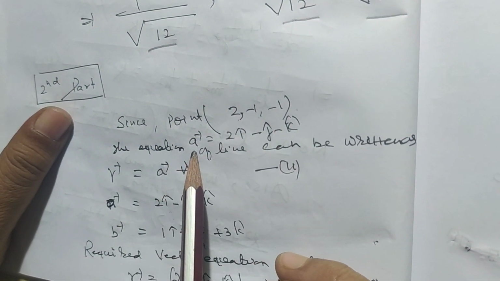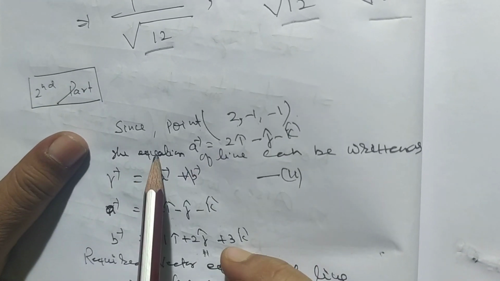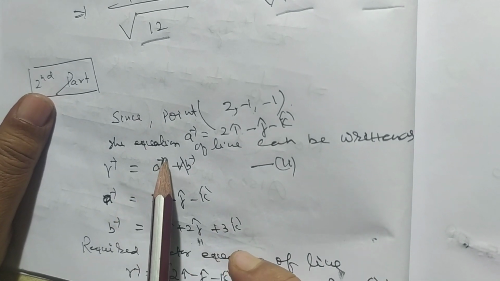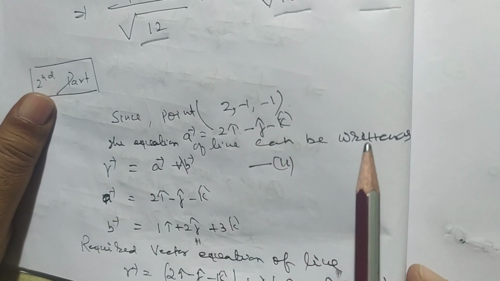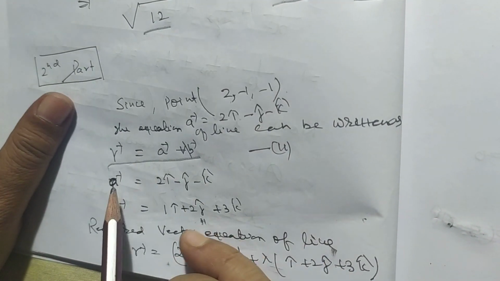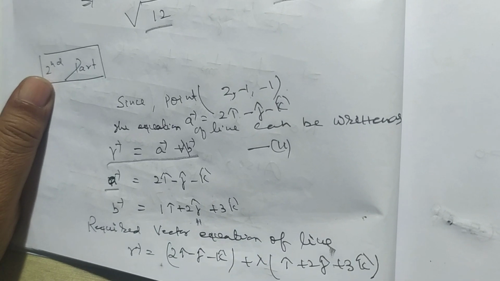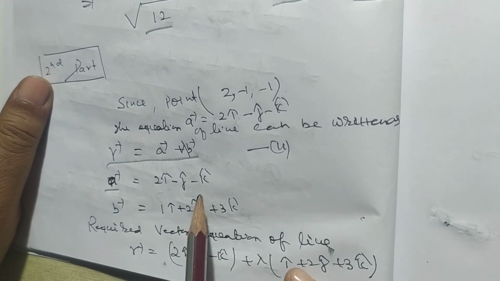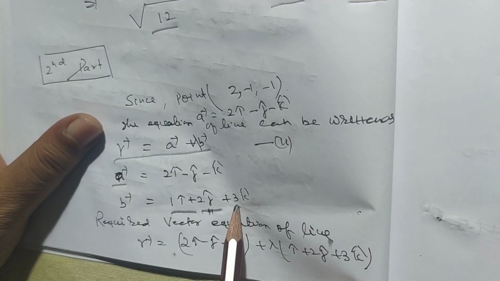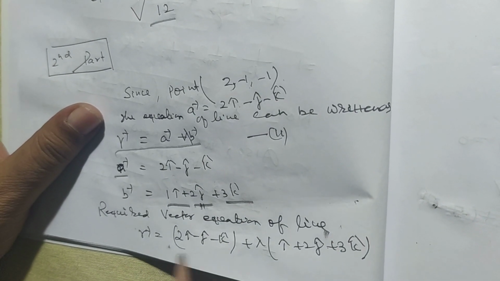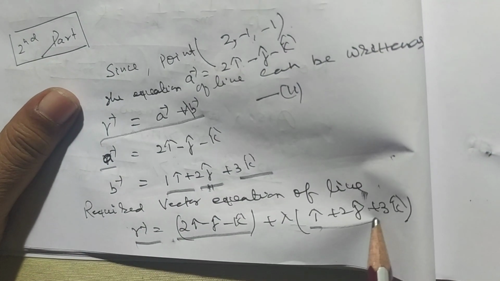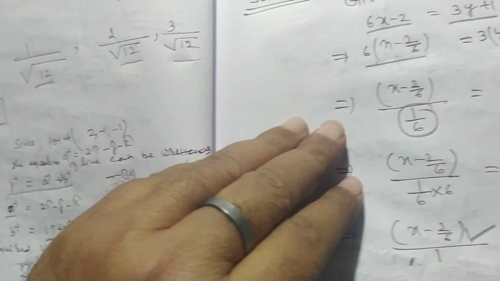Second part, since point 2 comma minus 1 comma minus 1, the vector A is equal to 2i minus j minus k. The equation of line can be written as vector r equal to vector a plus lambda times vector b. Vector A is equal to 2i minus j minus k. Vector b is equal to 1i plus 2j plus 3k. The required vector equation of line is vector r equal to 2i minus j minus k plus lambda times of i plus 2j plus 3k.